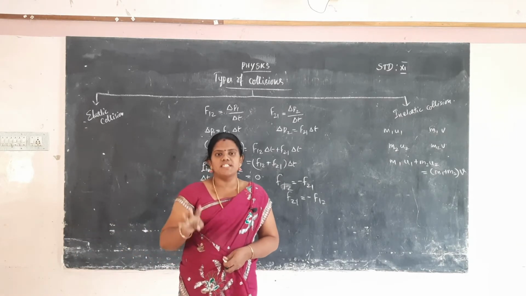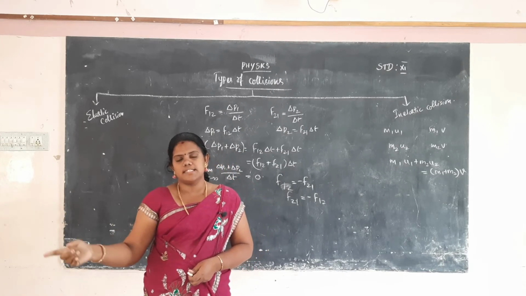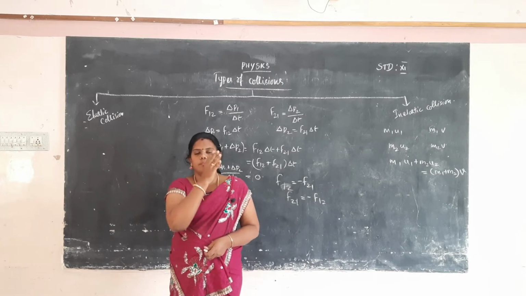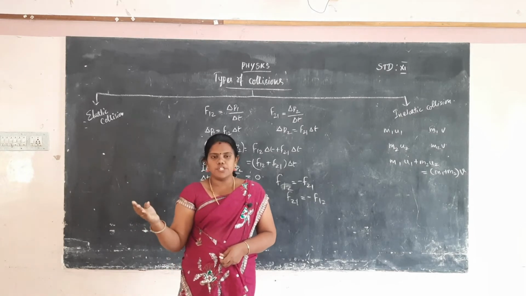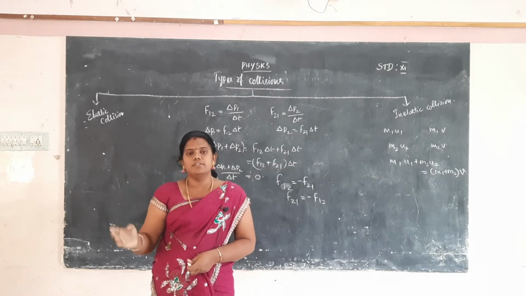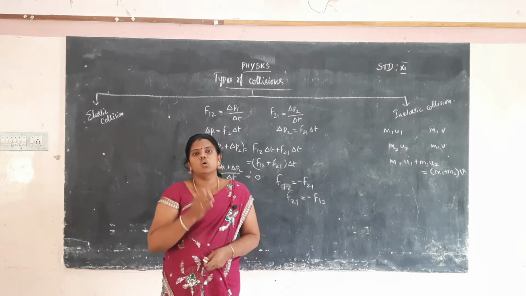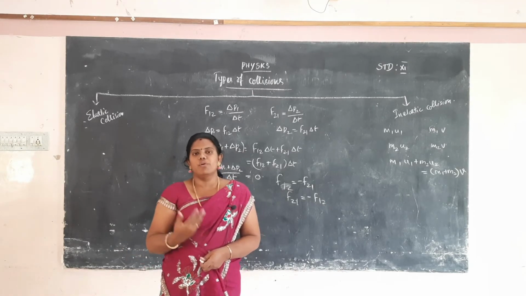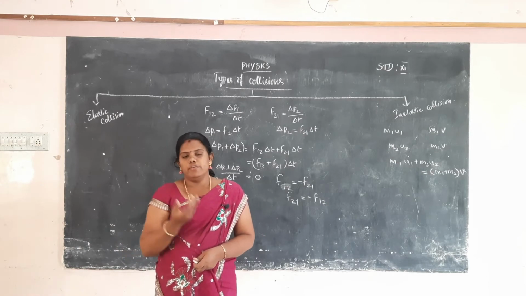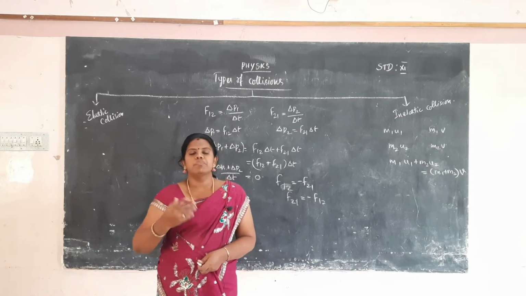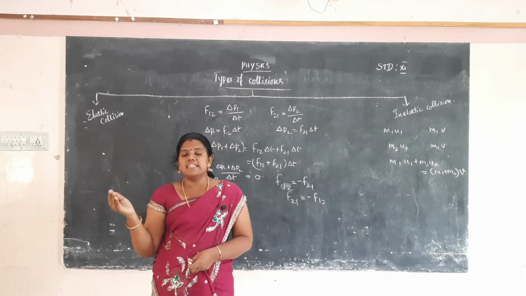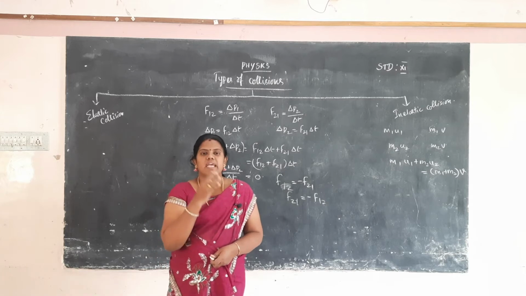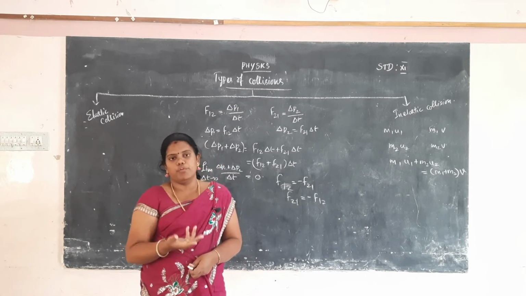So what are the four points explaining the difference between elastic and inelastic collision? In both, total momentum is conserved. In elastic collision, total kinetic energy is conserved, but in inelastic collision it is not conserved; the energy is lost in the form of heat, light or deformation of substances. Third, mechanical energy is not dissipated in elastic collision, but in inelastic collision it is dissipated in another form of energy.